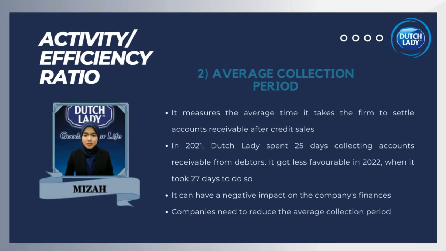The next is the average collection period. It is also known as an efficiency ratio, and it measures the average time it takes the firm to settle accounts receivable after credit sales. These receivables often owe money to the firm, and the length of time it takes for them to pay back determines when the receivables can be turned into cash. In 2021, Dutch Lady spent 35 days collecting accounts receivable from debtors. It got less favorable in 2022 when it took 27 days to do so. It can have a negative impact on the company's finances.